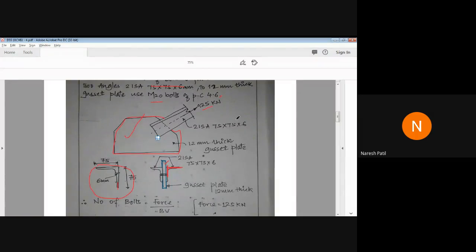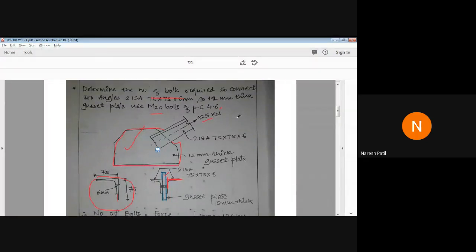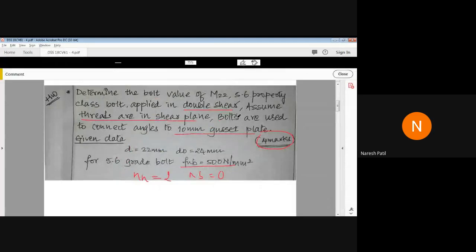Now we'll come to the solution part. Can anyone answer how to calculate the number of bolts? Force divided by bolt value, sir. Yes, very good. Is it correct or wrong? Correct, sir. So we have to find the force divided by bolt value.